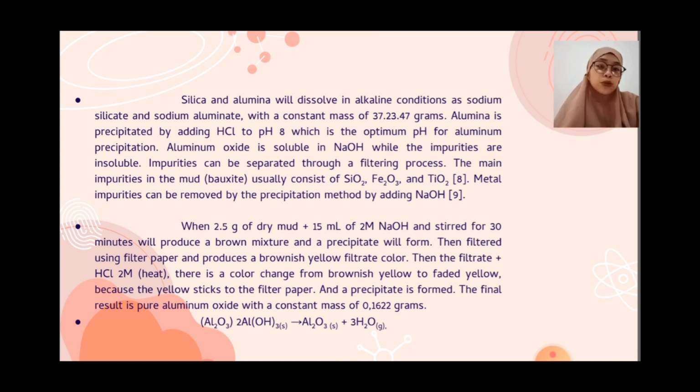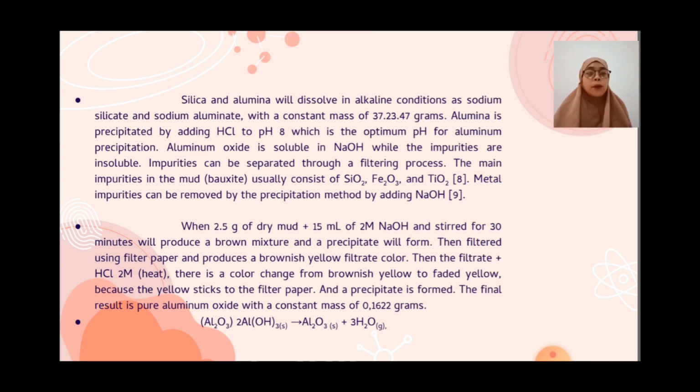When 2.5 grams of dry mud plus 510 ml of 2M NaOH is stirred for 30 minutes, it will produce a brown mixture and a precipitate will form. Then filter using filter paper, which produces a brownish yellow filtrate. Then the filtrate plus 2M HCl or heat.